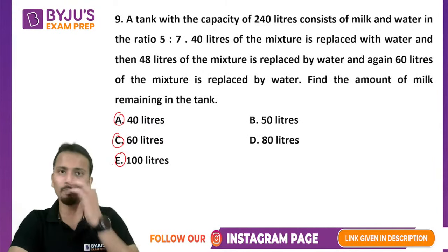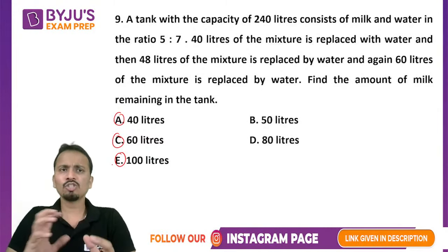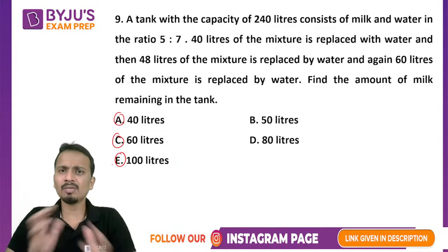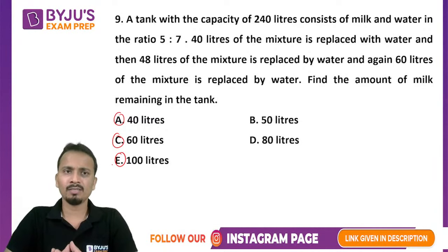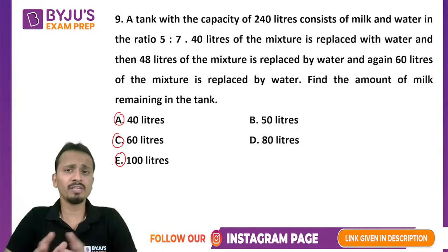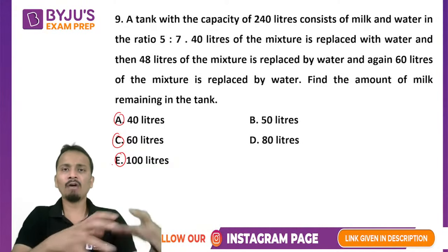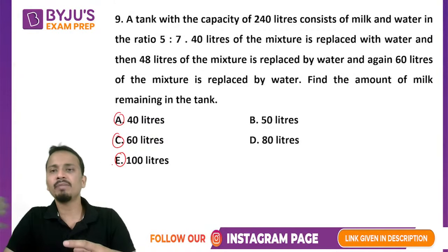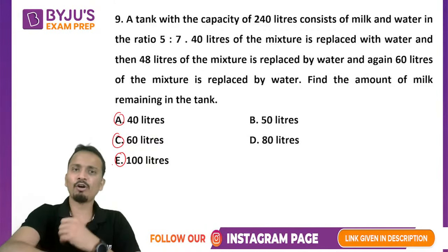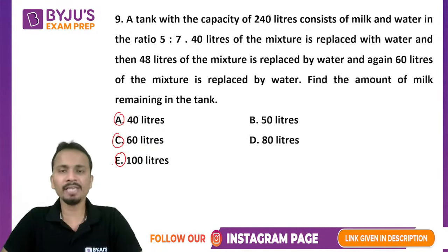Okay, so let's open a blank sheet. So first of all, understand this question. So there is some solution of milk and water that is given. The ratio of milk and water is also given. So we can find out what is the quantity of milk and water in this solution. Now out of this solution, first of all, 40 liters of mixture is replaced with water. So we have taken 40 liters of mixture out and we replaced it with water, right?